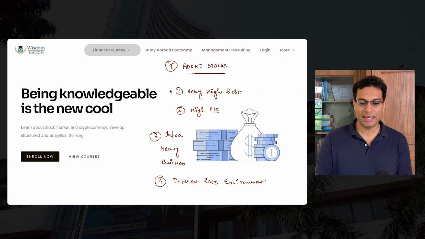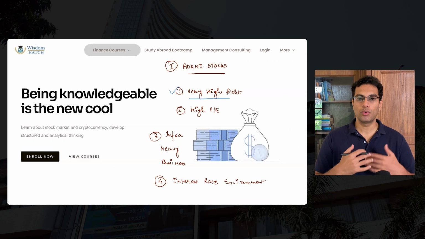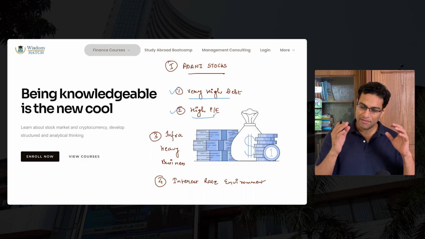The first key point is that Adani stocks have a very high debt. I will talk about it subsequently. What do I mean by this? Second, they currently enjoy a very high PE. Let me very quickly clarify.